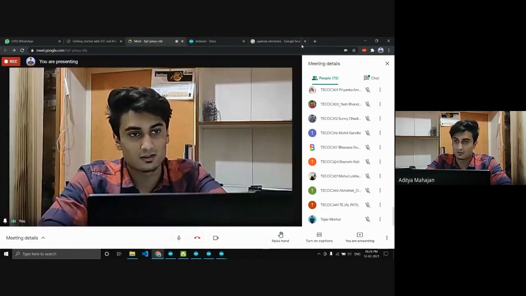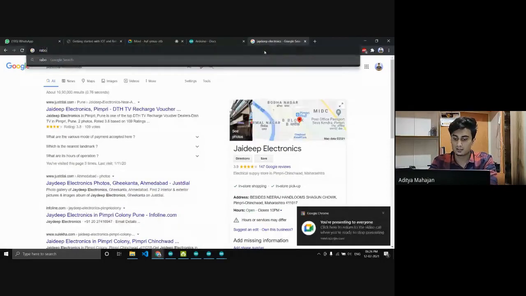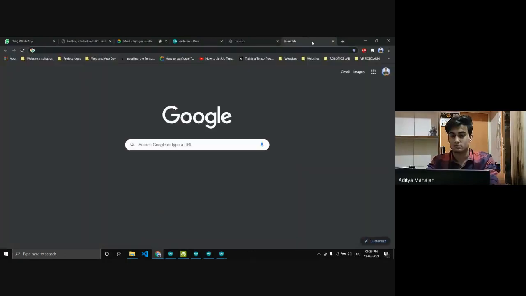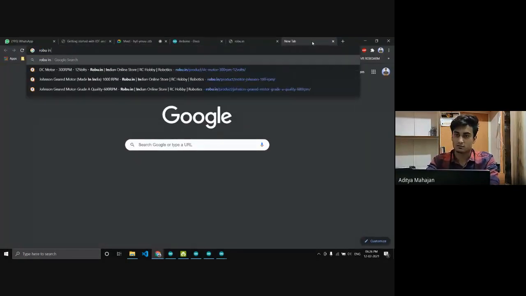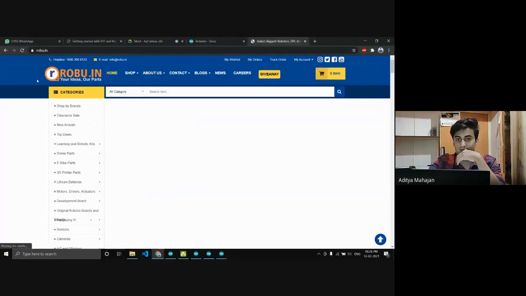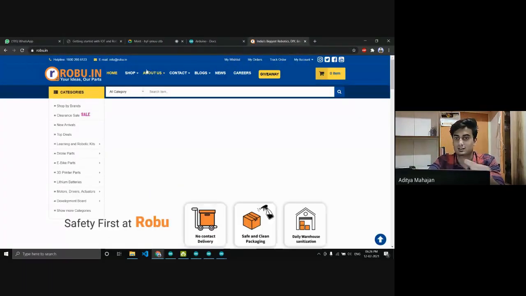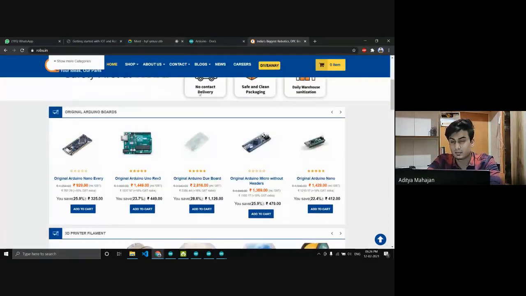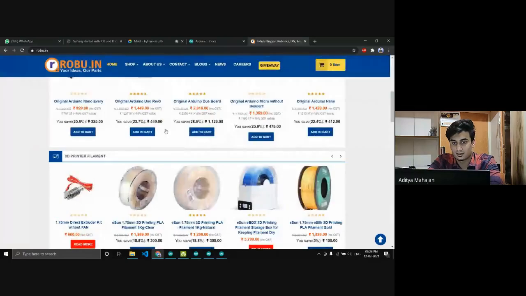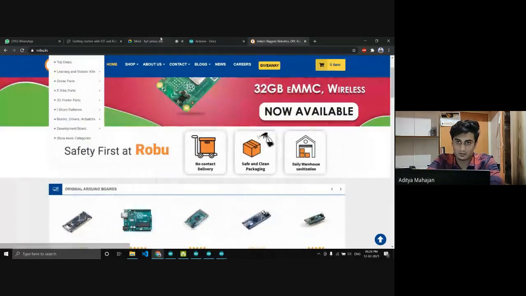And if you don't want to do that, there's also robo.in. This is a completely robotics site based in Bhosri. So you get deliveries pretty fast, but they charge like 100 or 200 rupees delivery fee. So you can also use this, or you can use Amazon.